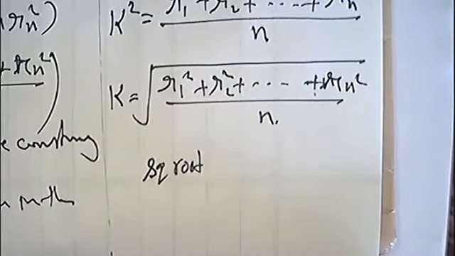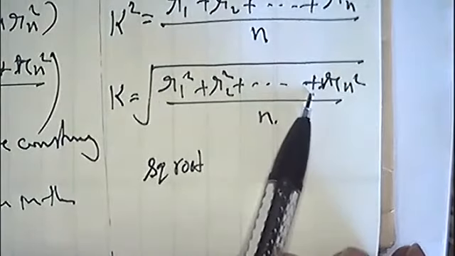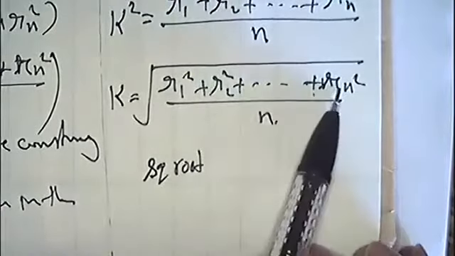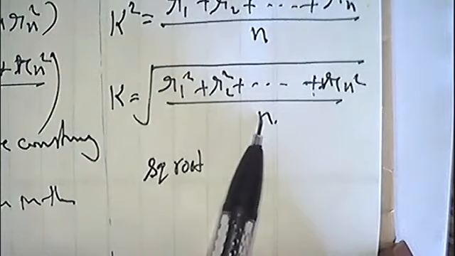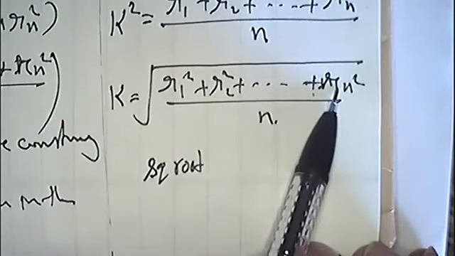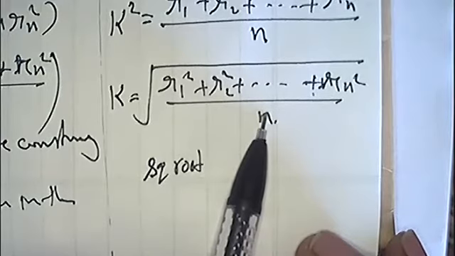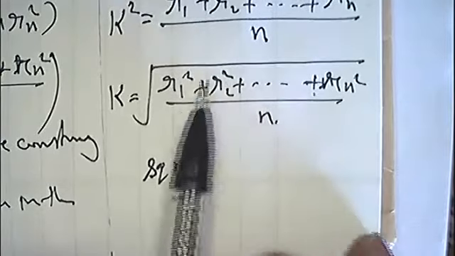किसका square root है ये? It is a square root of, if you add n quantities and divide by n, what do you get? If you add some physical quantities and then divide by the number of quantities, what do you get? Arithmetic mean. Very good. Please sit down. You get the mean. So it is the square root of mean.